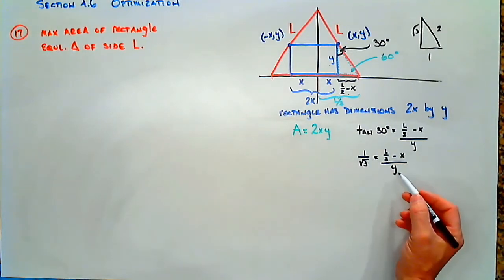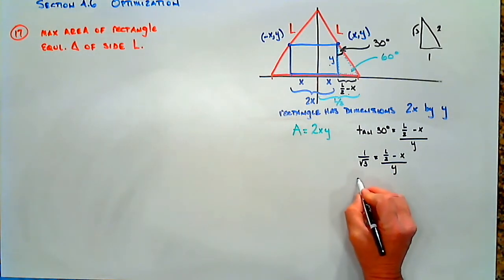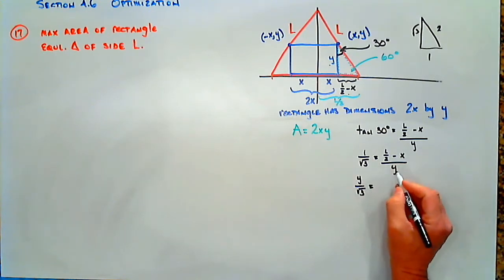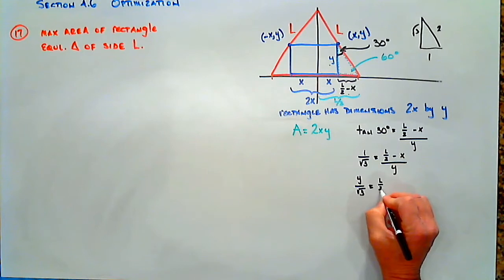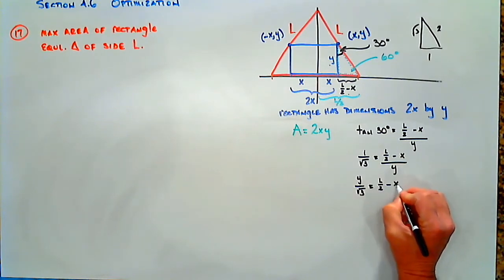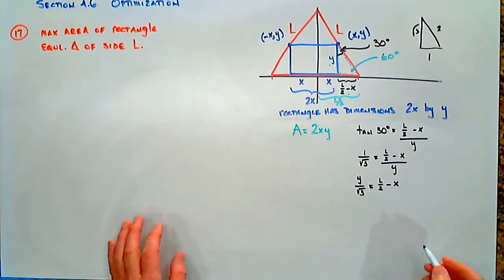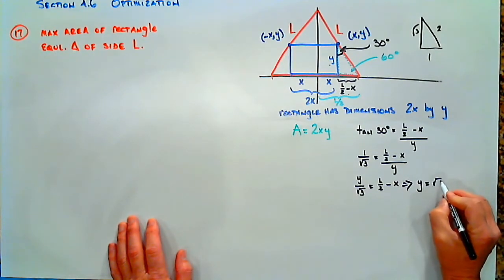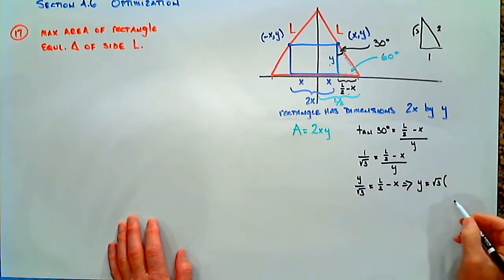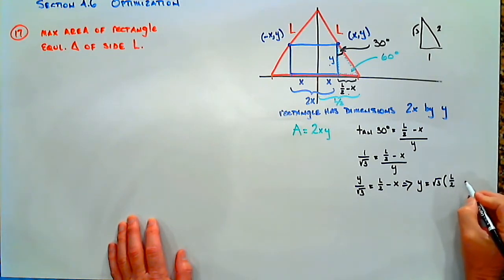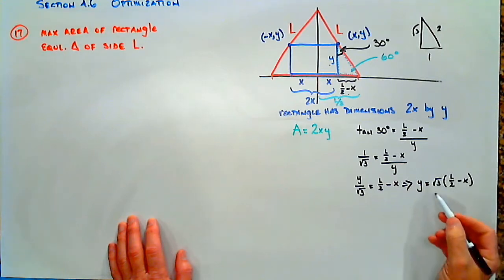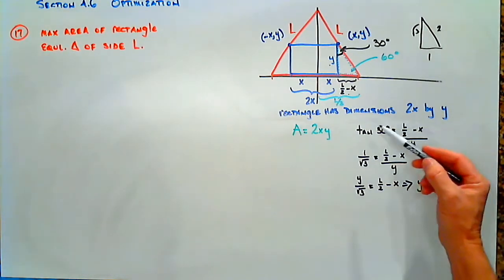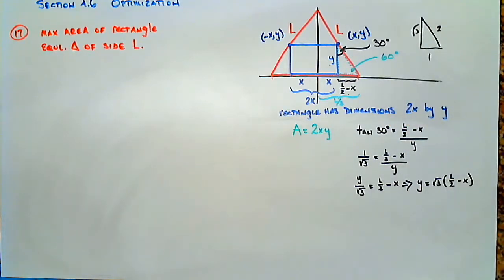If we rewrite this, we can multiply both sides by y. We get y over the square root of 3 is equal to, the y comes up here, L over 2 minus x. And now if we simplify that, we get y equals root 3 times L over 2 minus x. We have rewritten y in terms of x using our 30, 60, 90 triangle.